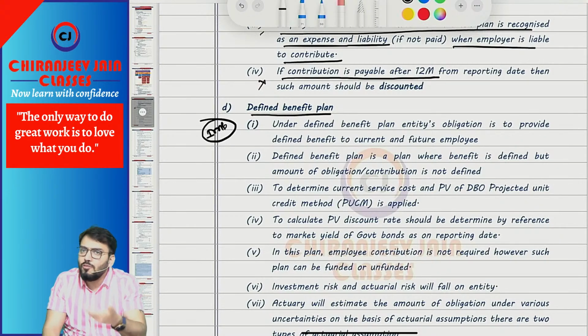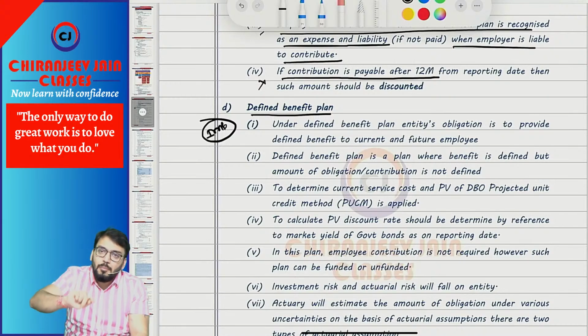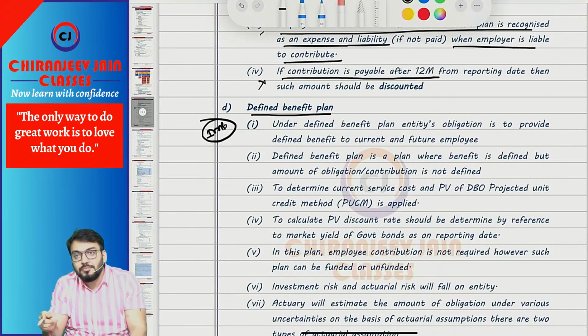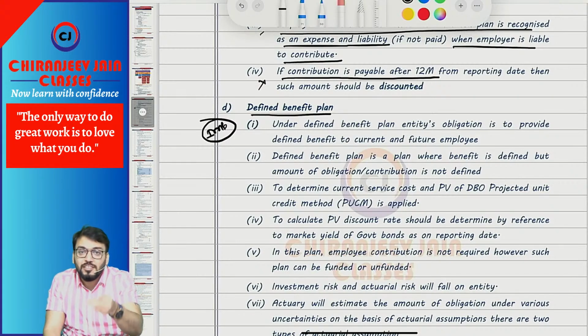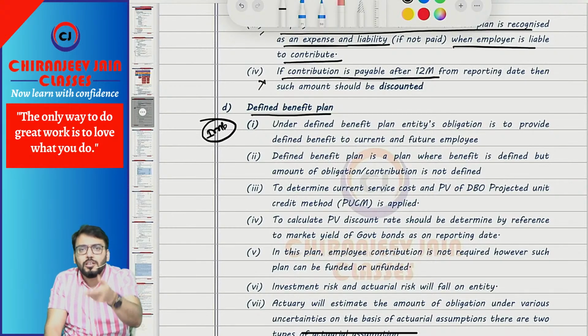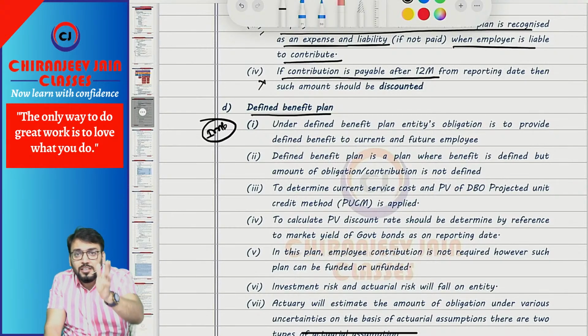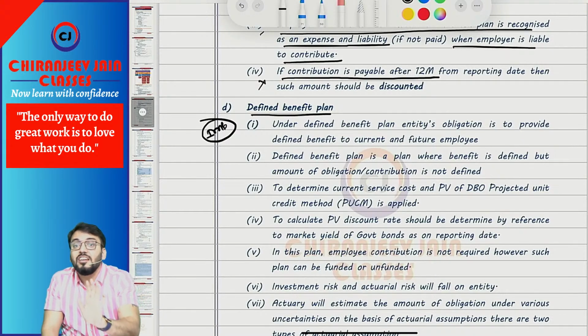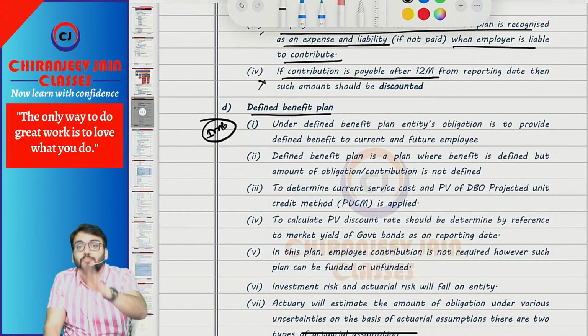So once the amount is not known, we need to estimate it. Since the amount is payable after retirement, and right now suppose an employee has joined, he may retire after 1 year, after 5 years, after 20 years, or after 40 years. So there are a lot of uncertainties involved. It can be a long period.